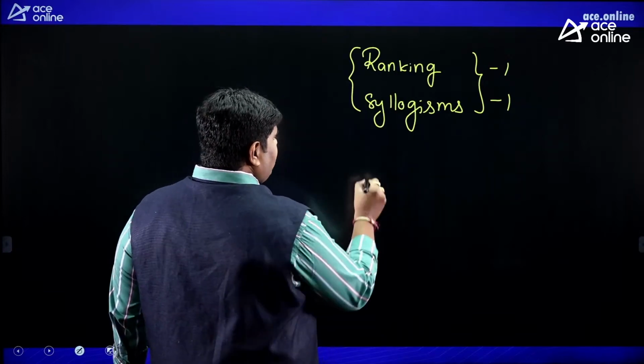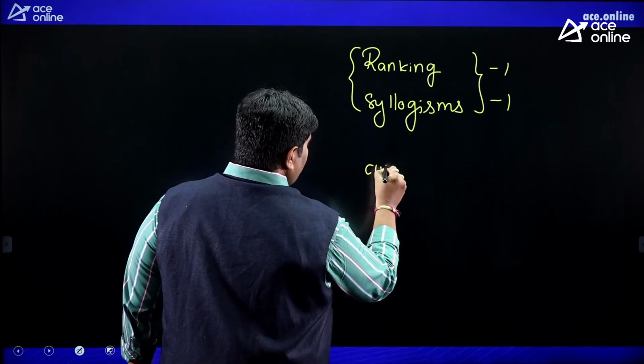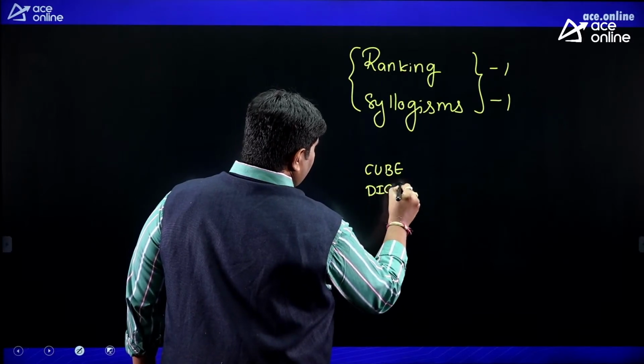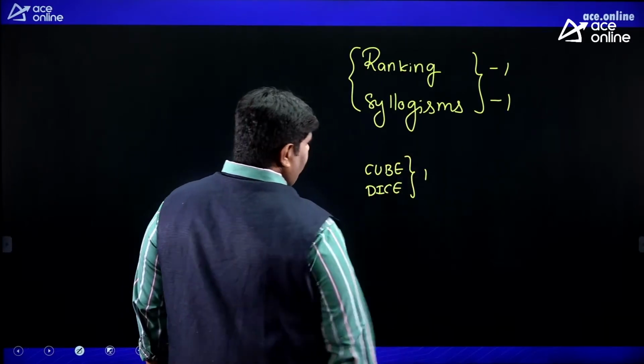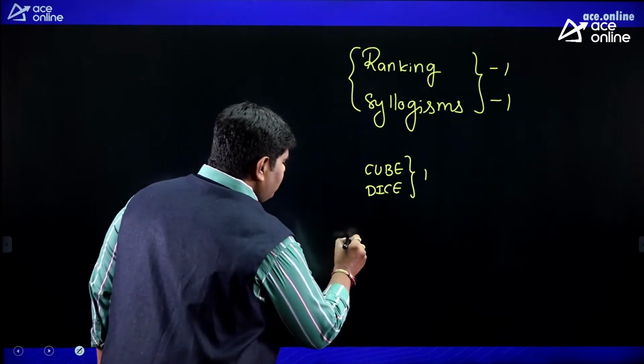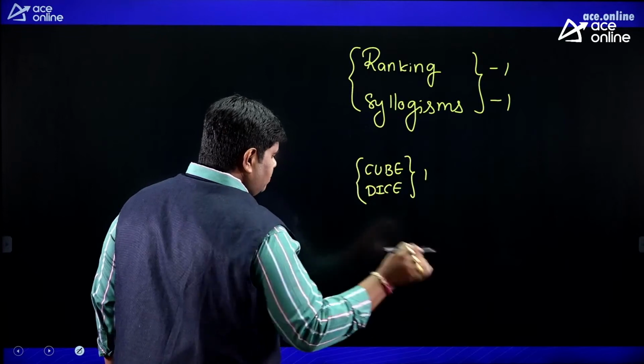Based on the non-verbal, friends, cube, dice. Cube and dice, 1 mark. 1 question guarantee, cube and dice. Next, very important, okay, after cube and dice,